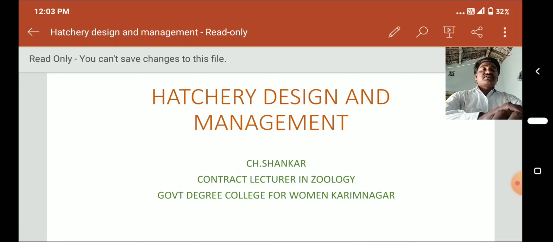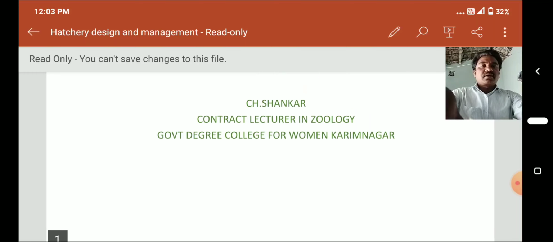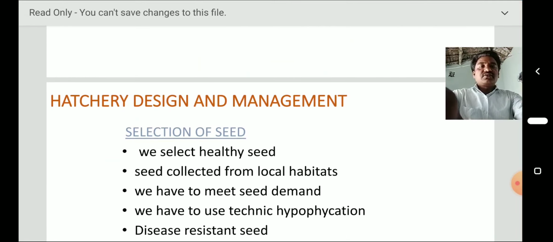Okay, so today we discuss hatchery design and management. It is one of the important topics in aquatic biology, especially for fish culture, prawn culture and crab culture, whatever it may be. So, what is a hatchery? A hatchery is nothing but a brooding apparatus, especially for fishes and prawns, which is useful for culturing.